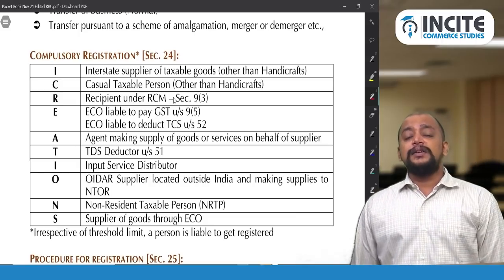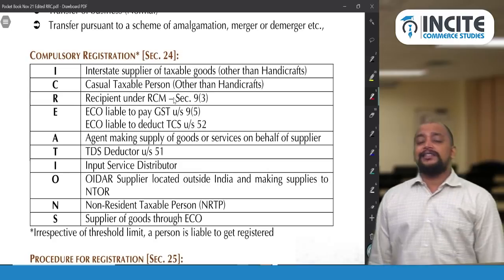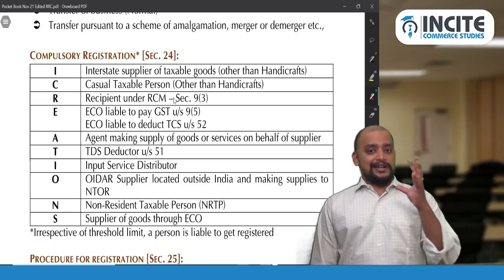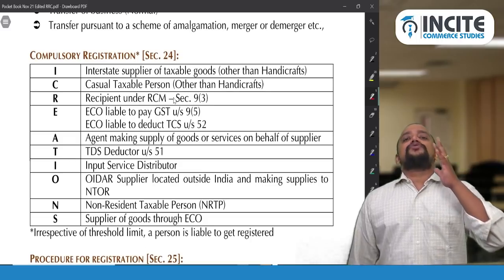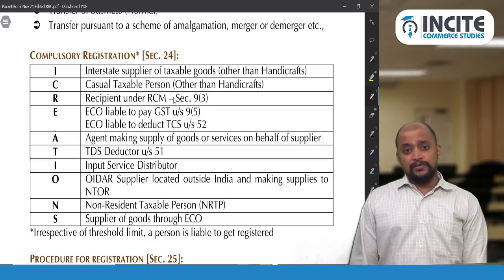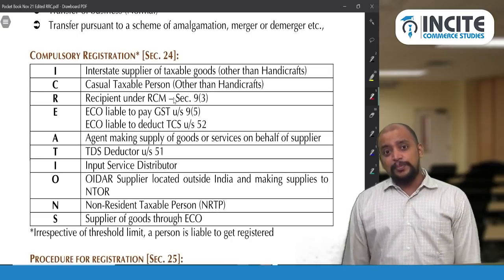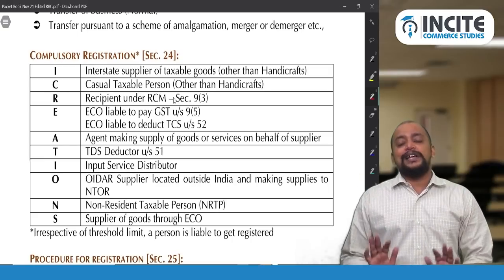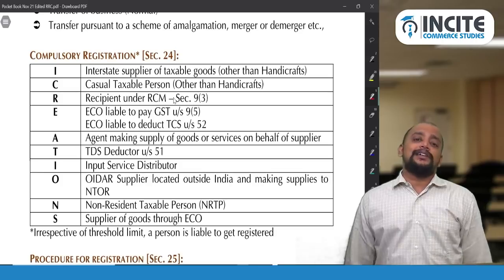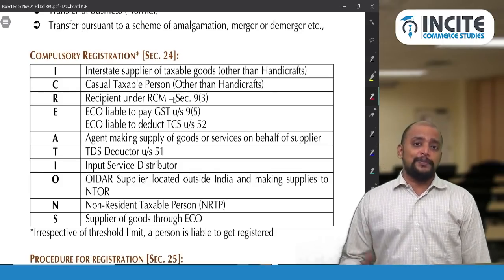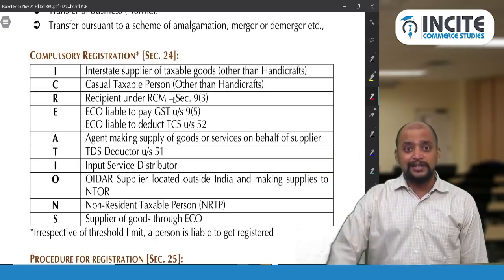Then R, recipient who is liable to pay GST under RCM, section 9 subsection 3. There are some notified goods and services under section 9 subsection 3. In respect of those notified goods and services, liability to pay GST is on the recipient, and once the liability to pay is on the recipient, we don't have to see whether that recipient is registered or not registered. That recipient is definitely liable to pay GST under RCM, so they need to get registered.